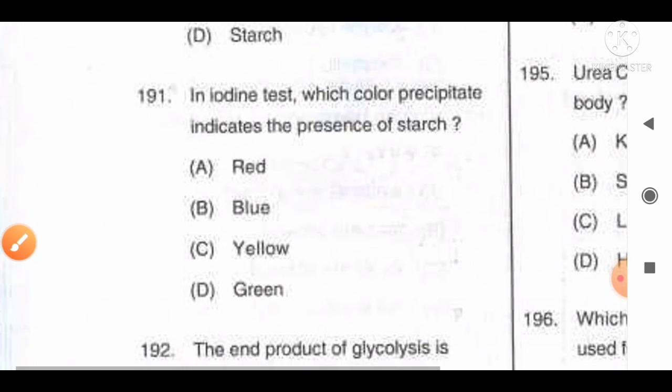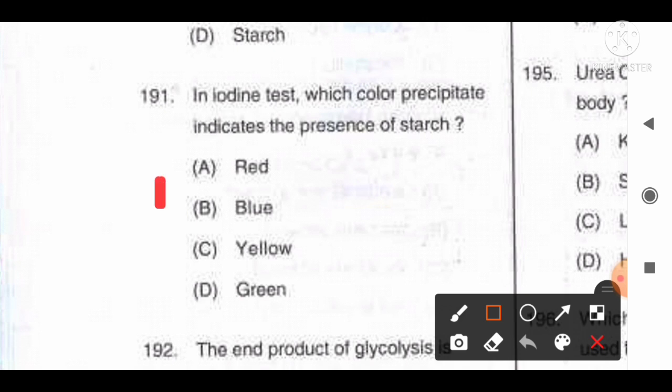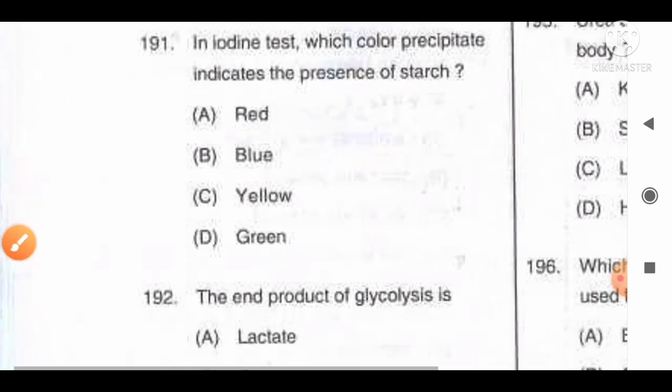Move to the next question, number 191. In the iodine test, which color precipitate indicates the presence of starch? The options are A, red, B, blue, C, yellow, D, green. The correct answer is option B. Blue color indicates the presence of starch in the iodine test. So option B will be the correct answer for this question.